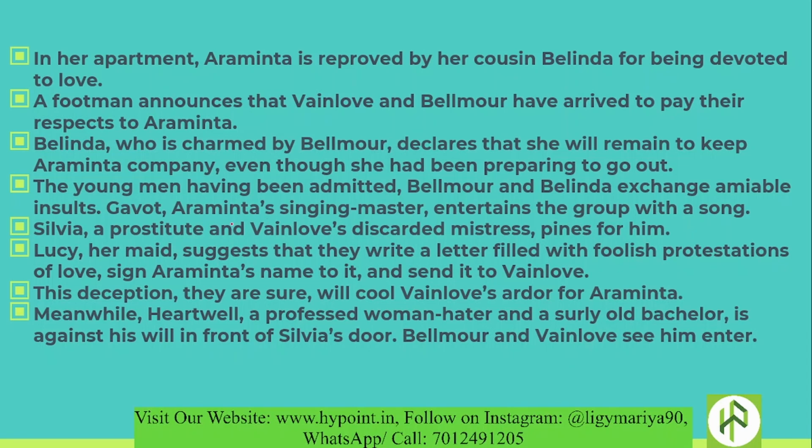And Sylvia, a prostitute and Vainlove's discarded mistress, pines for him. So what happens? Sylvia is a prostitute, and she was a forsaken love of Vainlove. So Sylvia and Vainlove are not in a relationship now, but before that they were. So Sylvia is pining for Vainlove, but Vainlove is with Araminta. Araminta is his newfound love.